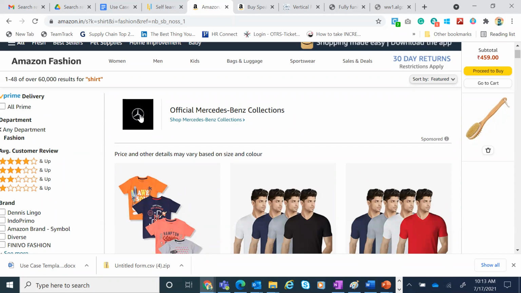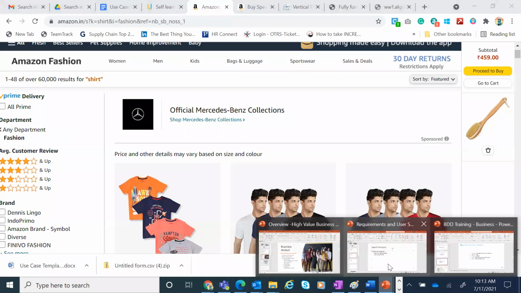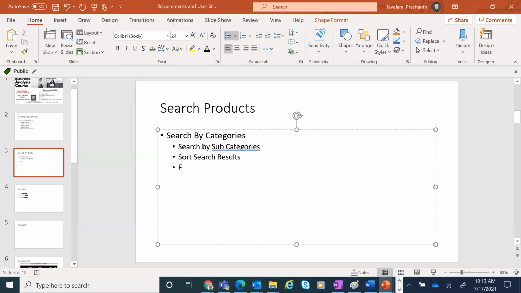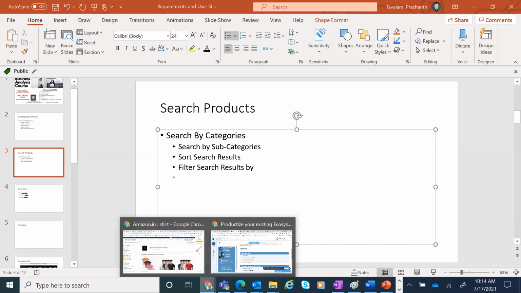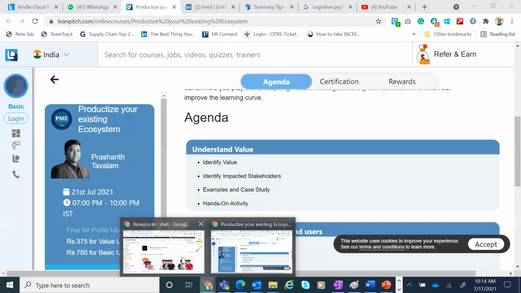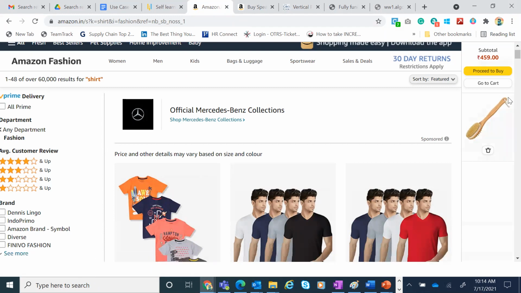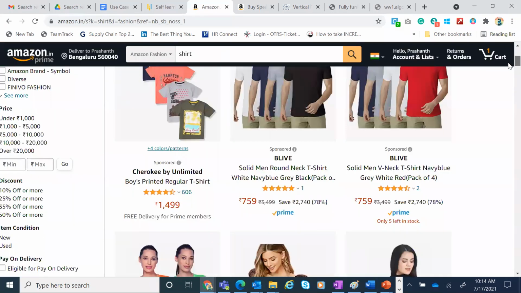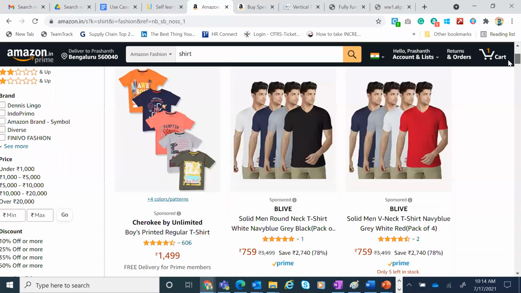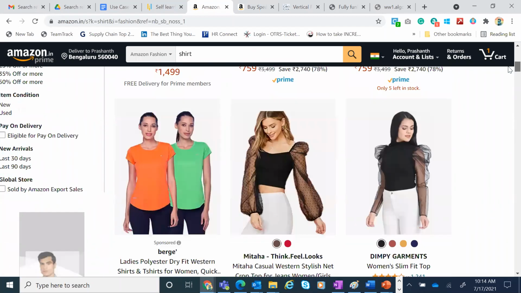You can also filter search. Filter search results by, right. So these are some of the areas on which you can filter by price, filter by discount, filter by item.